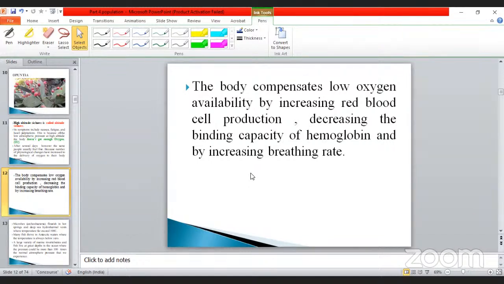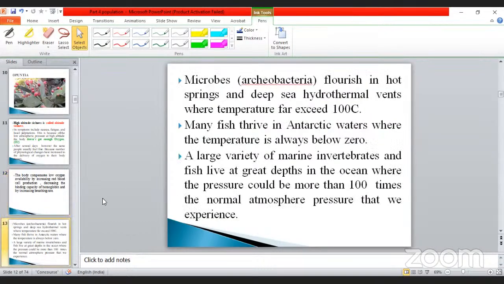In the first stage, what happened? Decreasing the binding capacity. Then your breathing rate will be very high in nature. After a few days, the production of RBC also increases. At that time, intake of oxygen is also increased. So it comes to the normal level after a week. Okay, so another example is also given. That is also one of the important things, my dear.